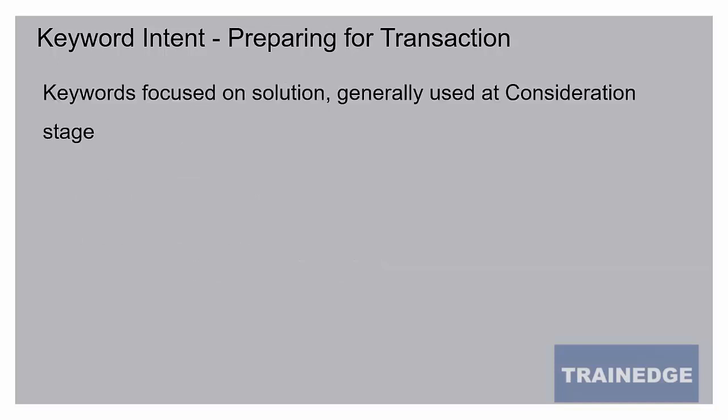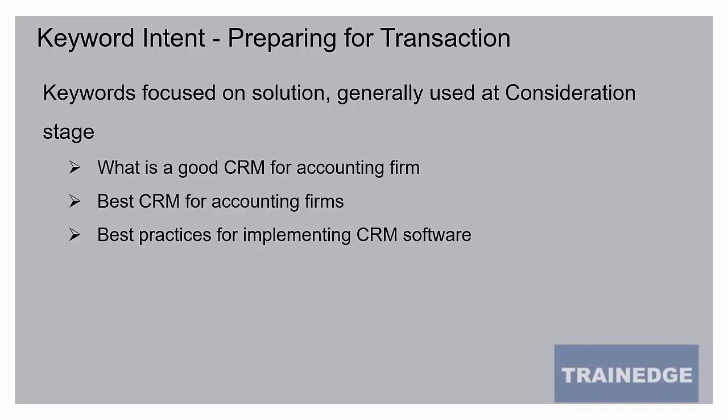Once a buyer or user has basic information about the problem or need and possible solutions, then he starts preparing for a possible transaction, buying. So keywords focused on solutions are generally used at the consideration stage. For example, this person might be searching for, now, what is a good CRM for accounting firm, best CRM for accounting firm, best practices for implementing CRM software.